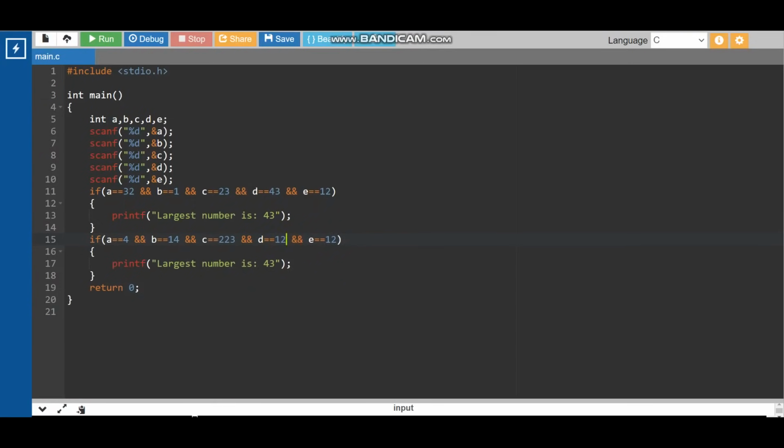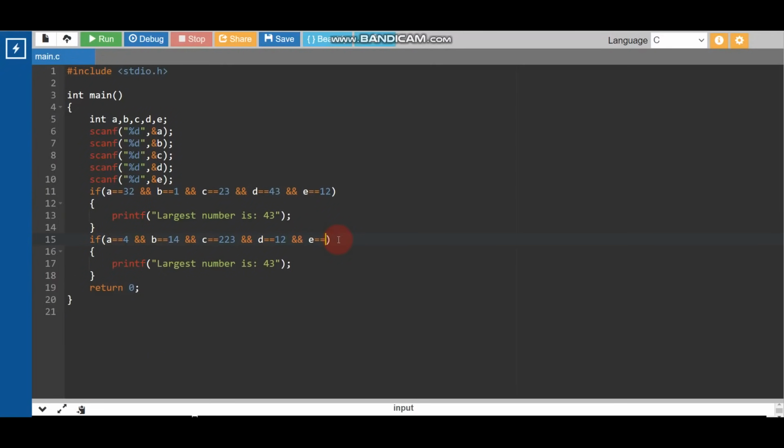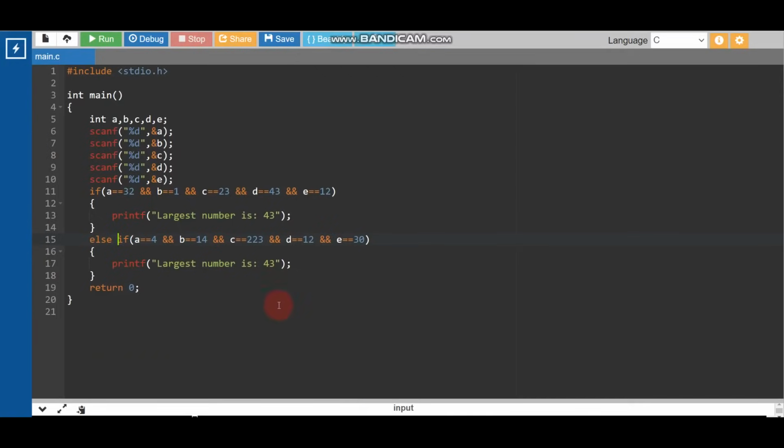Okay, and what is the value of e? Value of e is 30. Okay, 30. And if this is correct, what do we need to print? And one more thing, here we need to write else. Okay, if else condition. And if this is correct, then we need to print 2 to 3. Okay, now we are done.